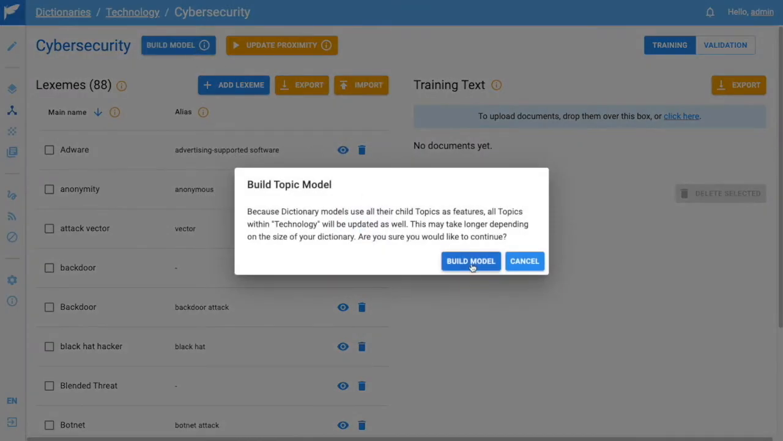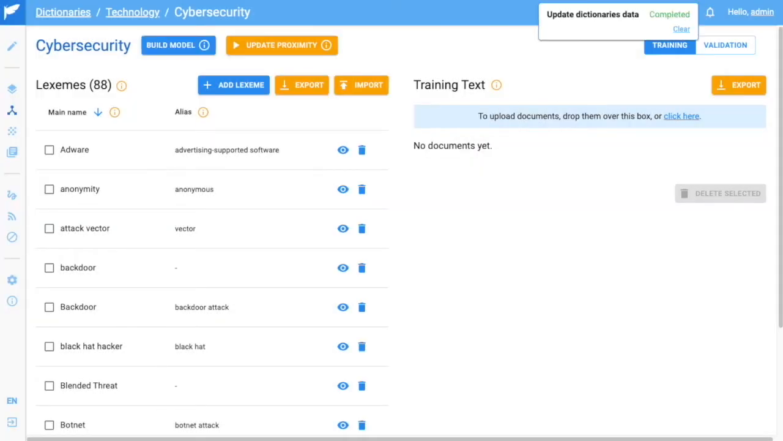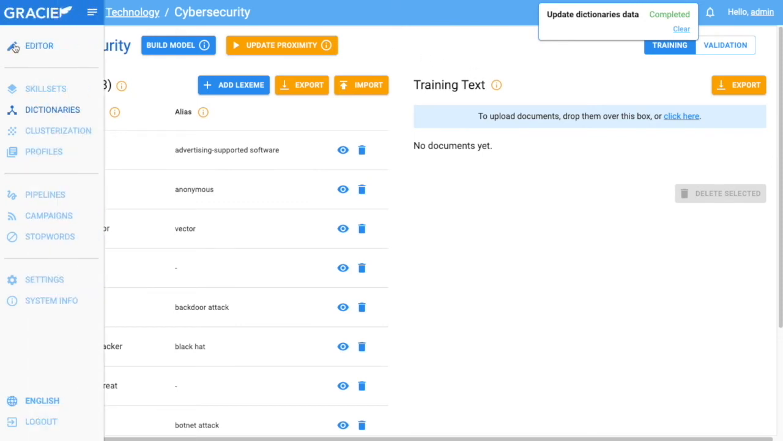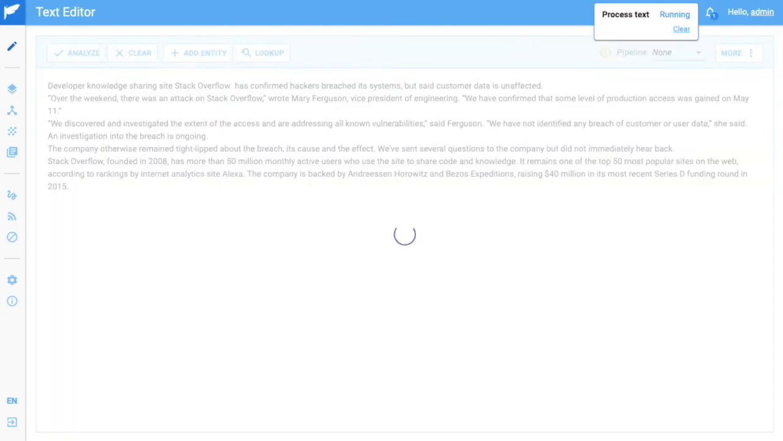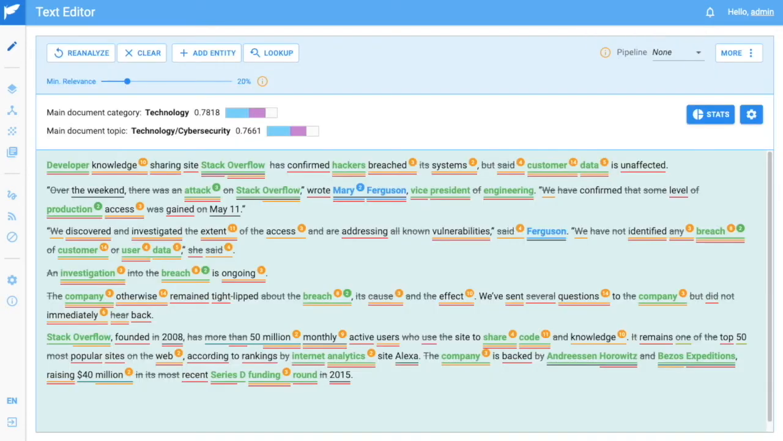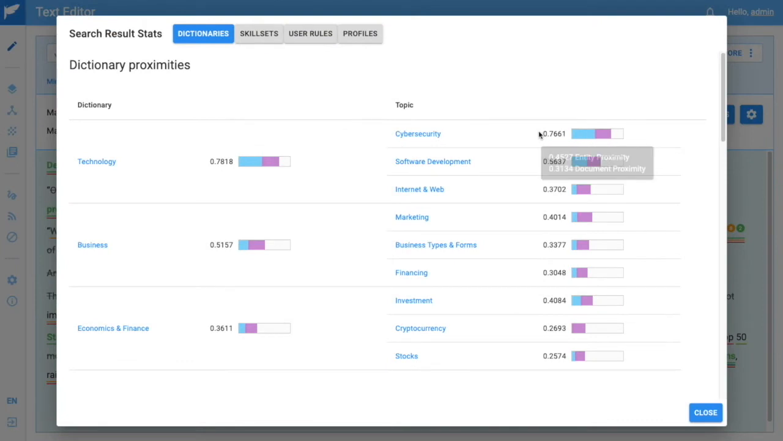Next, we need to build a model. This will update our higher order model, technology, with the understanding of what cybersecurity is. After we do this, we can reanalyze this document and we can see what Gracie has found. So as we can see, we're now picking up the main topic of cybersecurity within this document. We can take a look at the stats to see where our software development topic falls. It's still high up within technology, but it's not the main topic anymore.